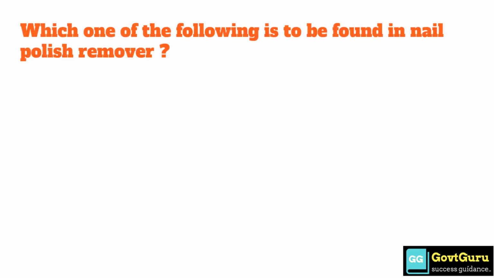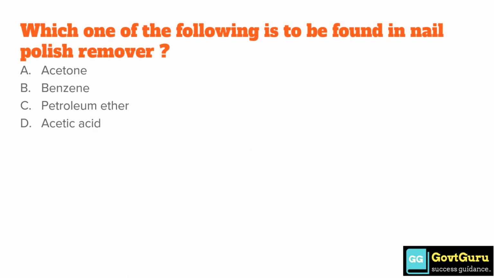Which one of the following is found in nail polish remover? Option A, acetone. Option B, benzene. Option C, petroleum ether. Option D, acetic acid. The answer is option A, acetone.